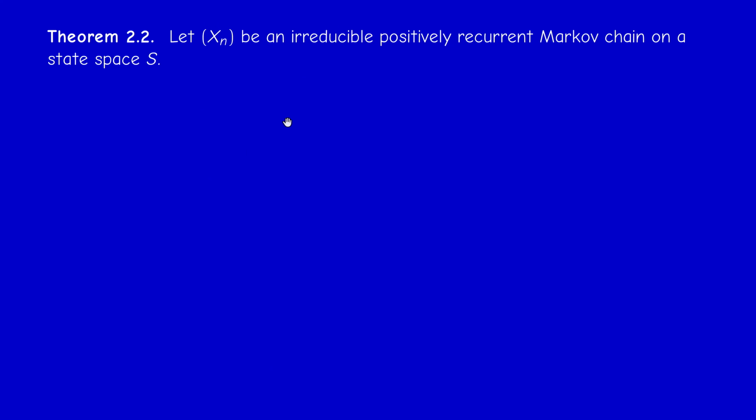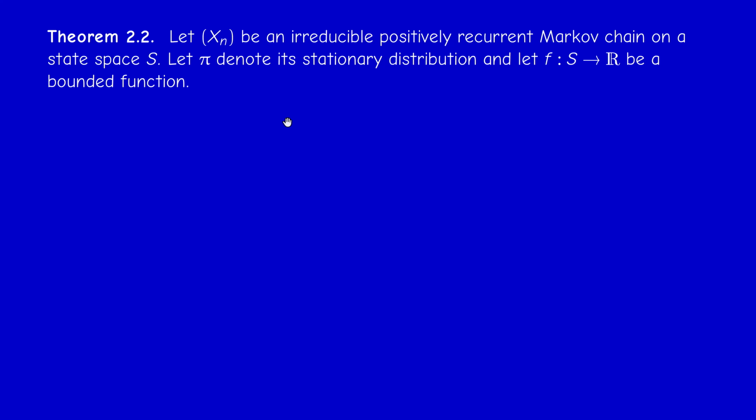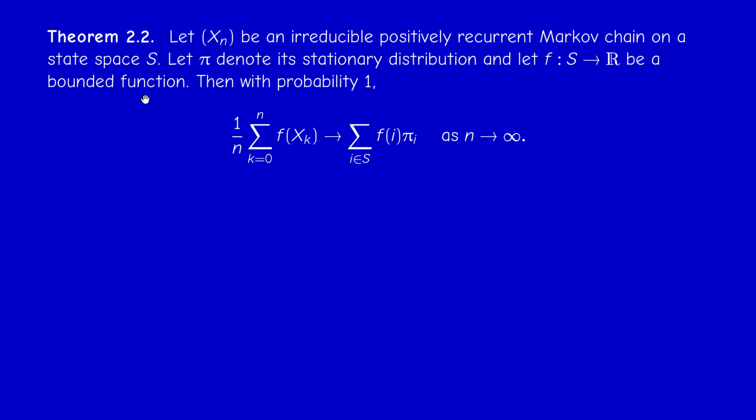If I have an irreducible positively recurrent Markov chain, and pi denotes its stationary distribution, a limiting distribution pi, and if I have a bounded function f from the state space to R, then the time average of the f of Xk, or the sample average, converges to this quantity: the sum over all states i of f of i times pi of i. Now the strong law of large numbers is just a particular case of this, if you take the Markov chain to be just a sequence of IID variables.